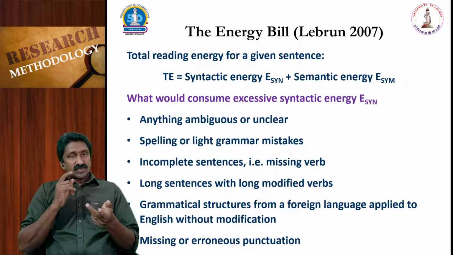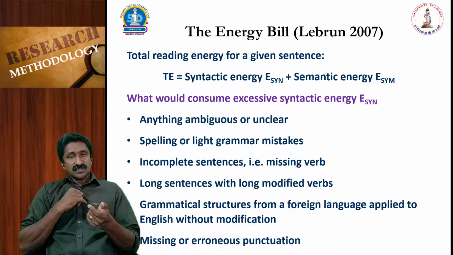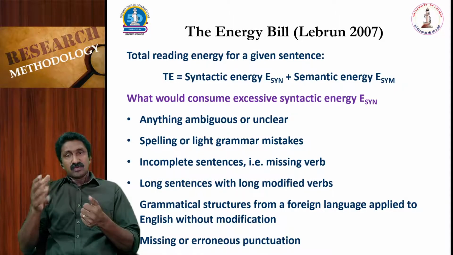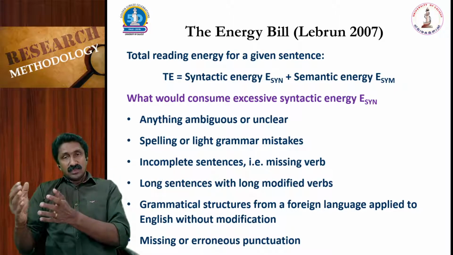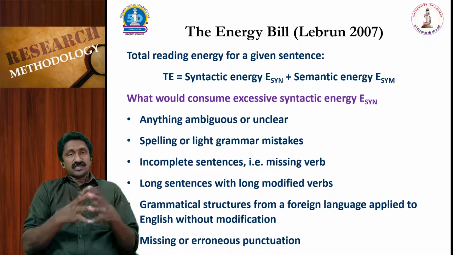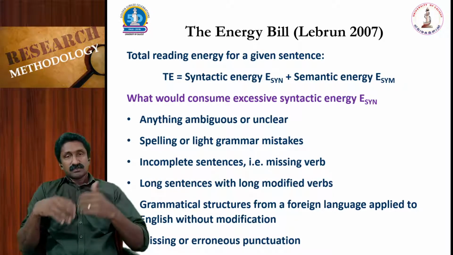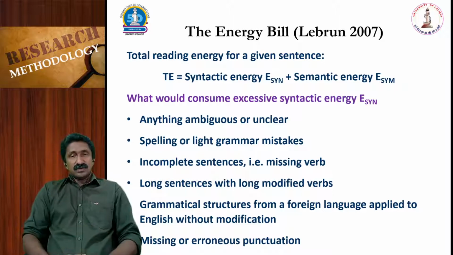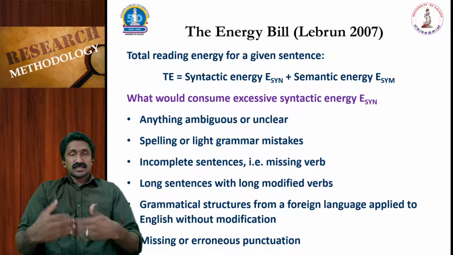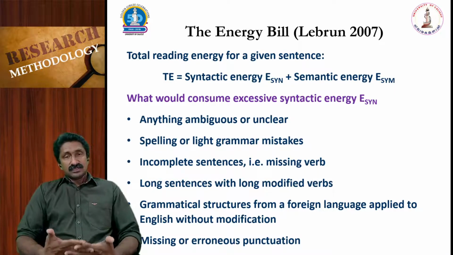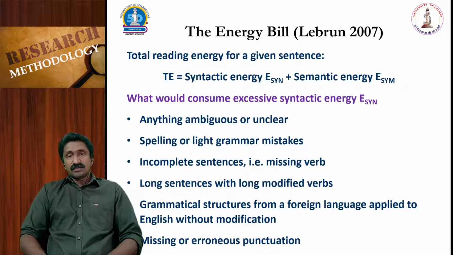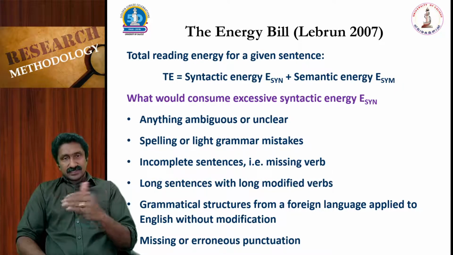Spelling or light grammar mistakes, incomplete sentences or missing verbs, long sentences with long modified verbs, or grammatical structures from a foreign language applied to English without modification. For example, you are writing a Malayalam or Tamil sentence and converting it in the same order into English. The grammatical structure of a foreign language or a local language cannot be applied as such in the case of English.